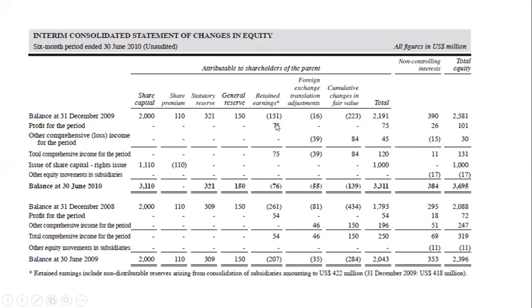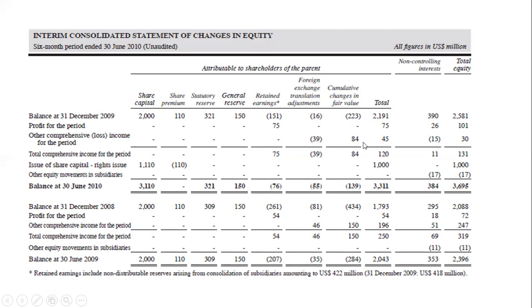Okay, so you have profit for the period. Of course, that one will affect only retained earnings. Okay, then you have the total. Then you have the other comprehensive income or loss for the period. Of course, you will have seen that foreign exchange translation and cumulative change in fair value are other comprehensive income elements. So definitely, that OCI income or loss will be shared between foreign exchange translation adjustment and cumulative changes